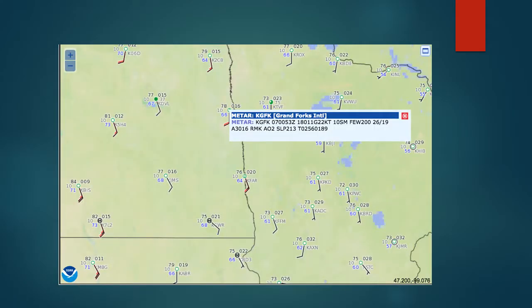This is the METAR of Grand Forks, and there's wind from 180 at 11 gusts 22 knots. And the visibility is 10 statute miles, and there's few clouds at 20,000 feet, and the temperature is 26 degrees Celsius, and the dew point temperature is 19 degrees Celsius.